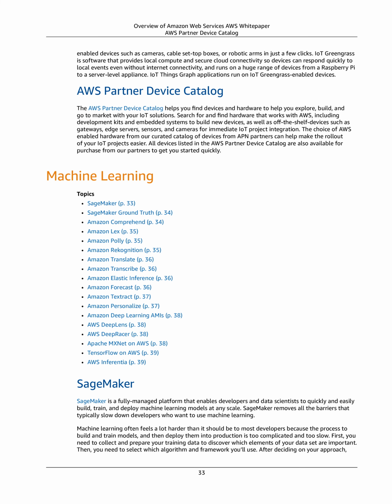AWS Partner Device Catalog. The AWS Partner Device Catalog helps you find devices and hardware to help you explore, build, and go to market with your IoT solutions. Search for and find hardware that works with AWS, including development kits and embedded systems to build new devices, as well as off-the-shelf devices such as gateways, edge servers, sensors, and cameras for immediate IoT project integration. The choice of AWS-enabled hardware from our curated catalog of devices from APN partners can help make the rollout of your IoT projects easier. All devices listed in the AWS Partner Device Catalog are also available for purchase from our partners to get you started quickly.